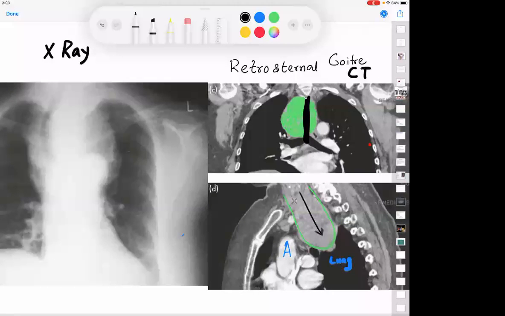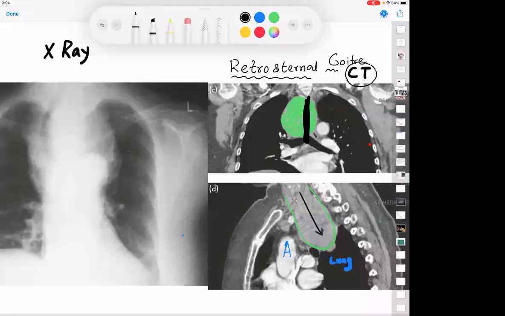So we have discussed the CT scan. Can you tell me again, when is a CT scan done in a retrosternal goiter? What is the specific thing that you want to see on a CT scan of a retrosternal goiter? Extension of the goiter, and compression of what structure? Trachea and the bronchus.